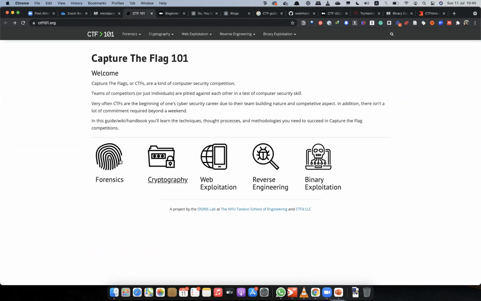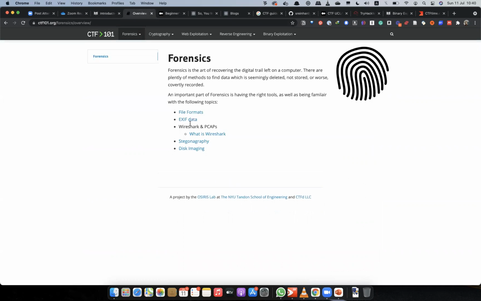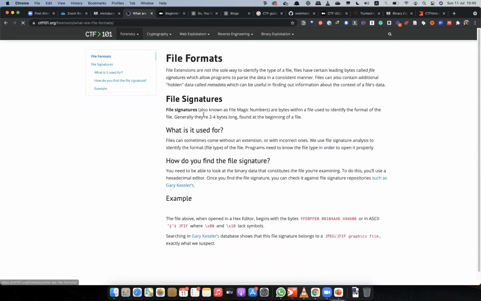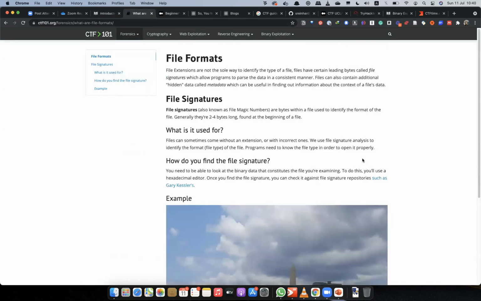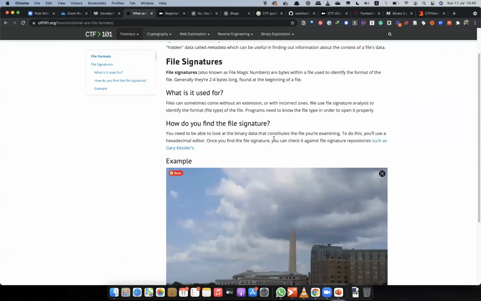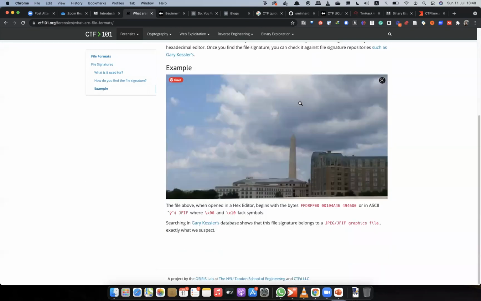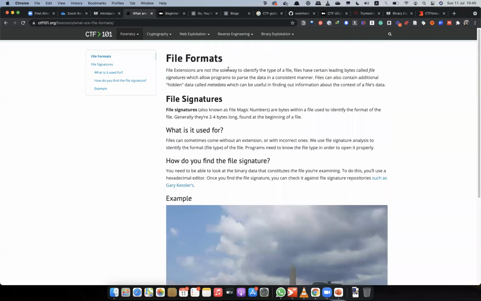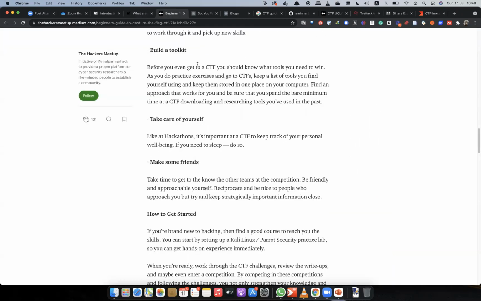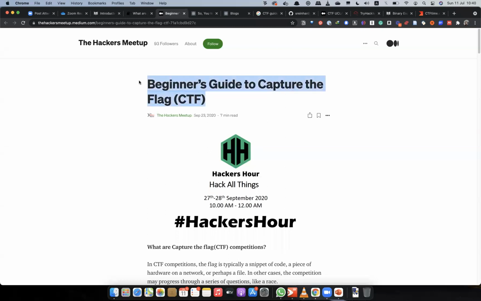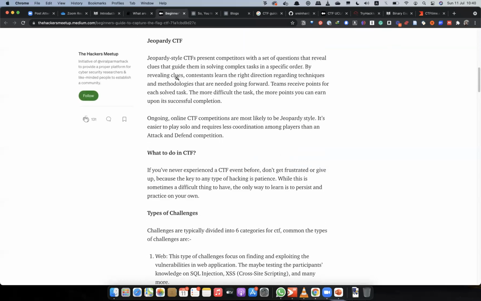Then of course you have CTF101.org. Again, there are so many different CTF related information resources here. So that's a good place to start. It's a very simple, nicer format. What I'll do is I'll do a dry run of this, not now, and I will put it as an additional video. You don't have to stick around, not like a session like this, but I'll do an offline video and share it with you. And there's a nice set of articles on Medium, quite interesting.